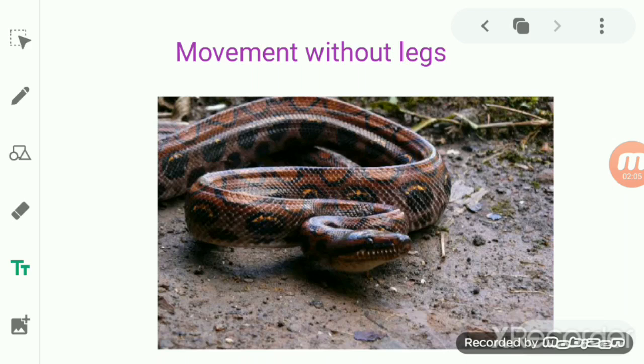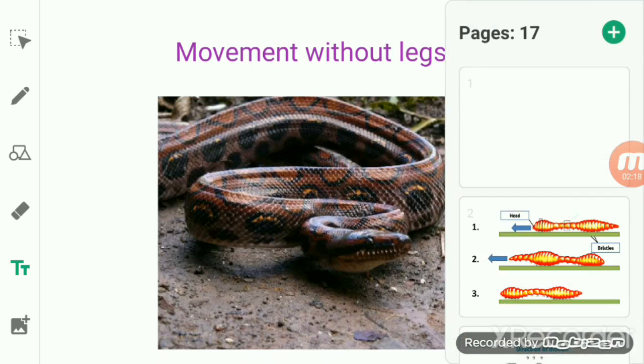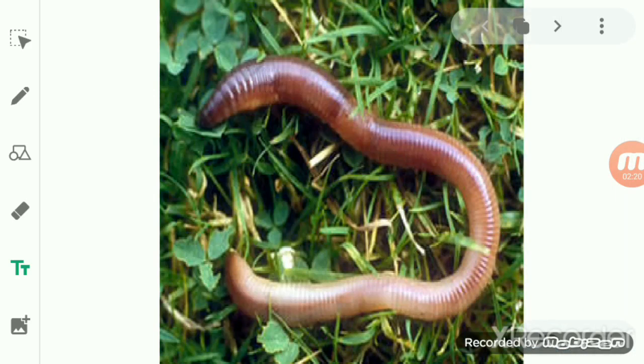Right now we will discuss animals which move without the help of legs. Students, the first one is the earthworm.